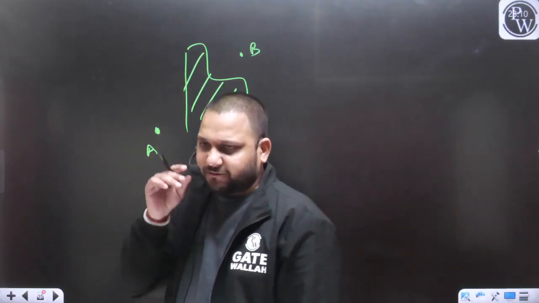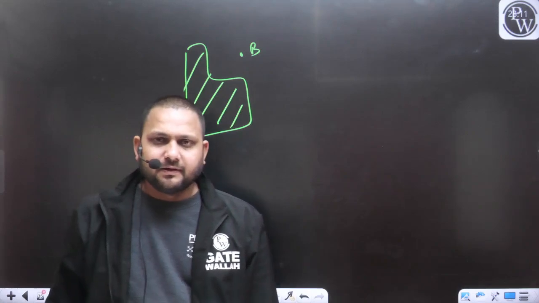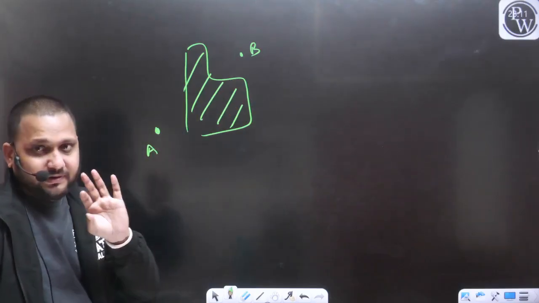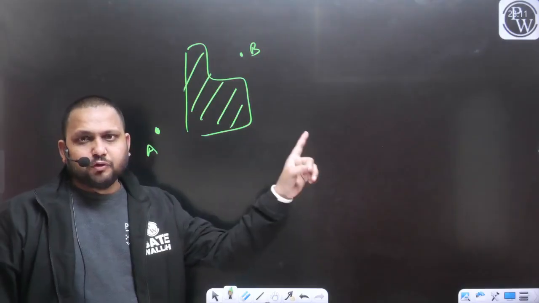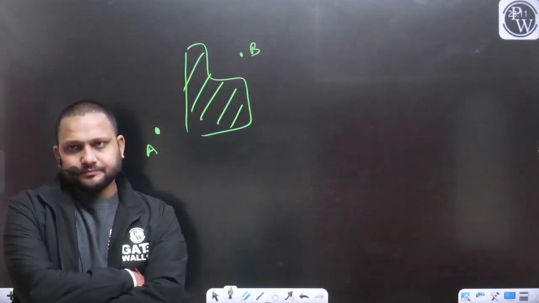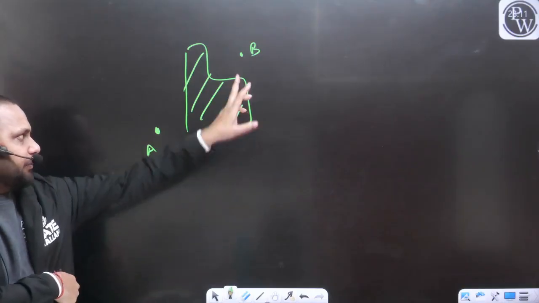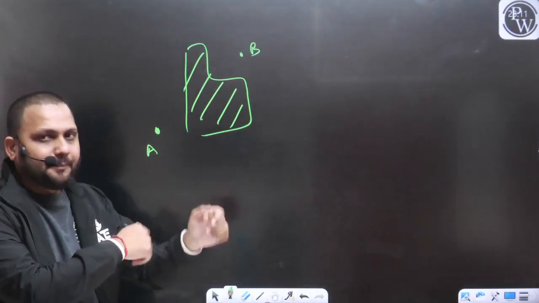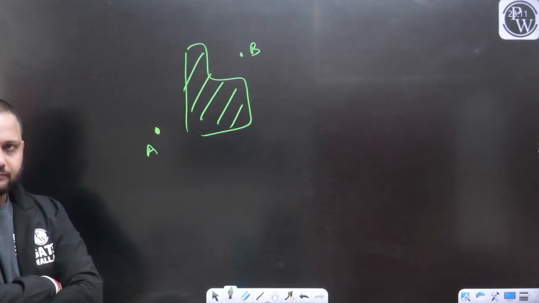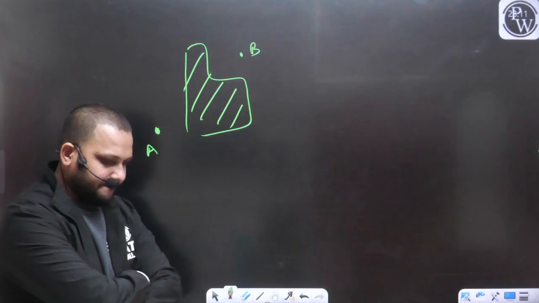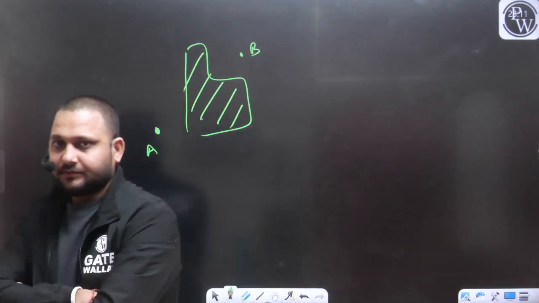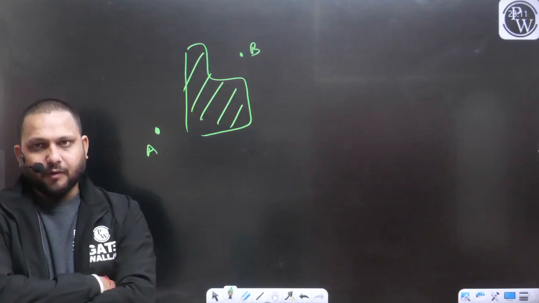So if I talk about the obstruction in the chaining, let's take one example. Let's say this is the building block, this is the point A, this is the point B. Tell me, from point A, can you sight or locate the point B? From point B, can you see the point A if there is a building in between the point A and B? Tell me. Obviously, the answer is no.